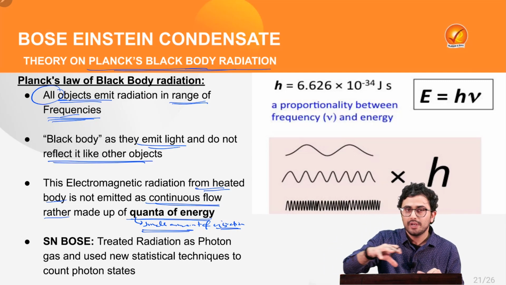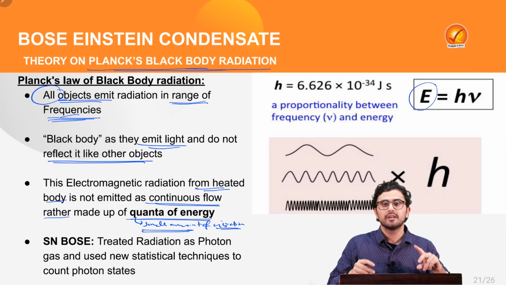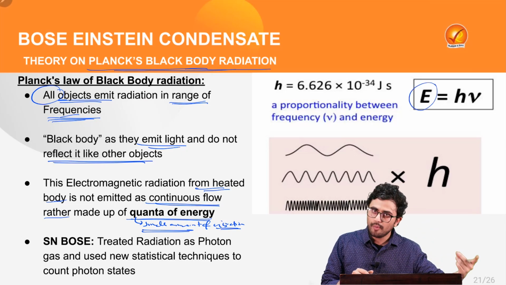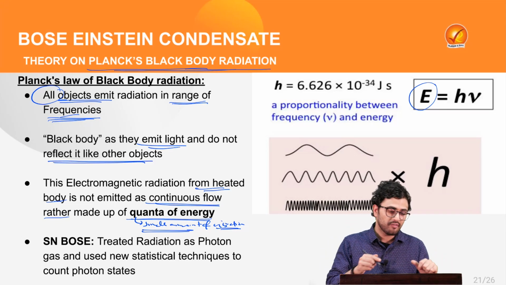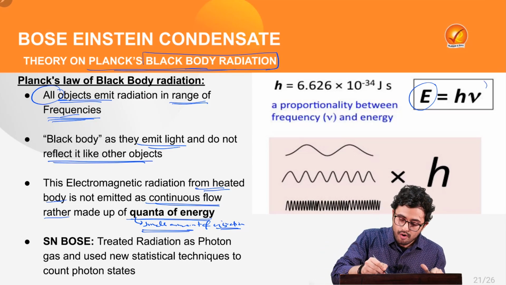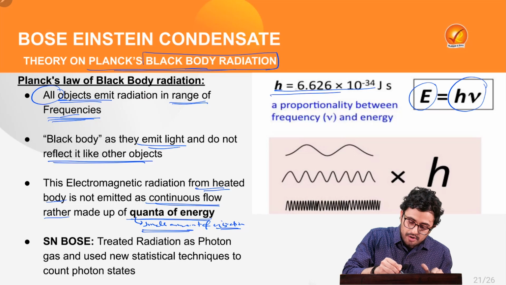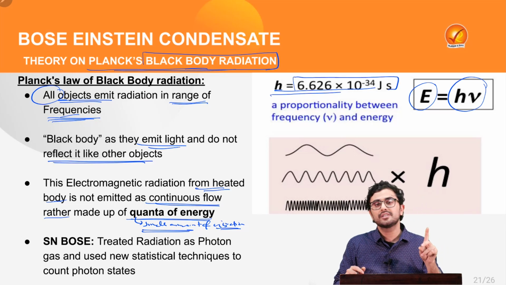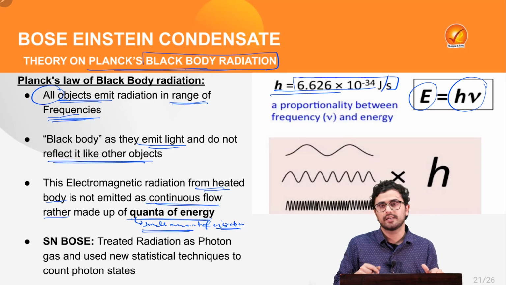Now to calculate the energy emitted by any object, Planck gave the theory of black body radiation, where he gave the formula E = h times v, where h stands for 6.626 times 10 to the power minus 34 joule seconds.